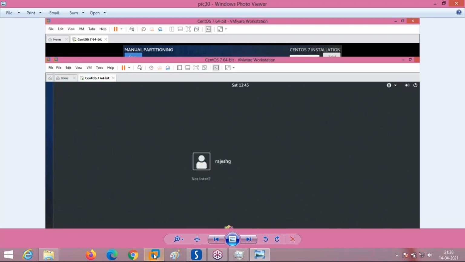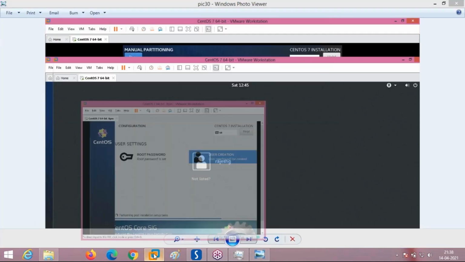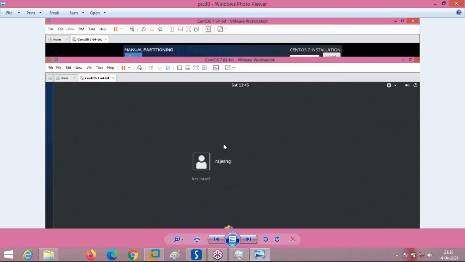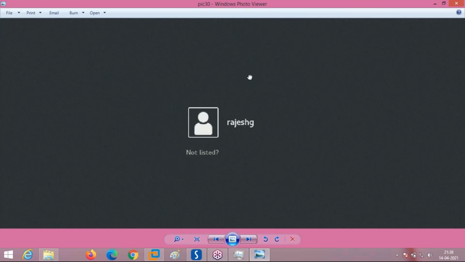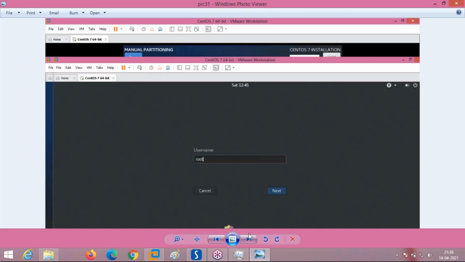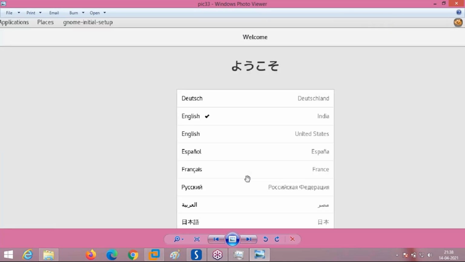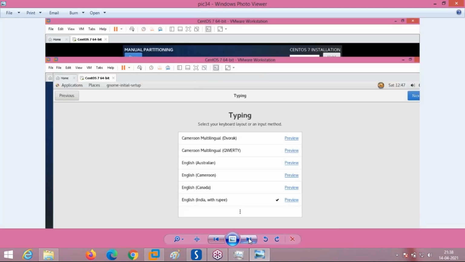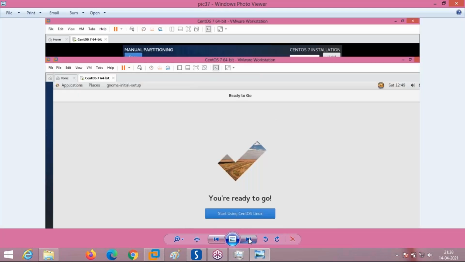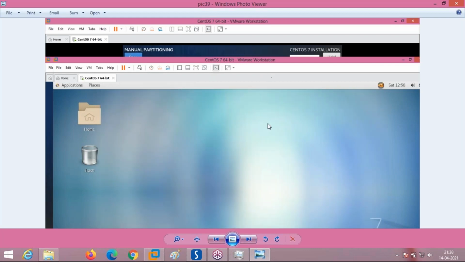Now it will ask for the user. You remember I gave the user. So the user will be shown like this. You have to actually press next. You give root, the admin user. Next, a password. Next it will ask for these things, like this, where you select your language as English India and just type the next things. Now the Linux starts. This is how the window comes. This is how the OS installation is finally done.